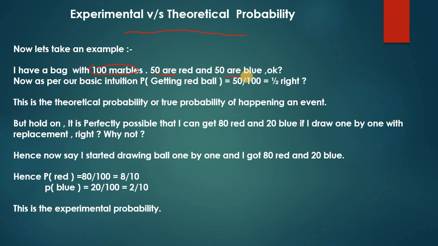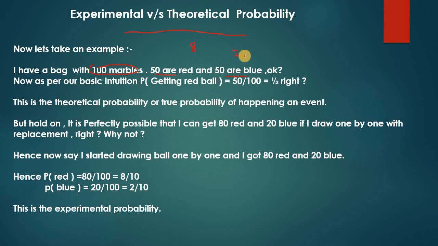But I will ask you a further question. It means that if I take out 10 balls one by one, then as per your answer I will get 5 red and 5 blue, right? But is it not possible that I can get 8 red and 2 blue?